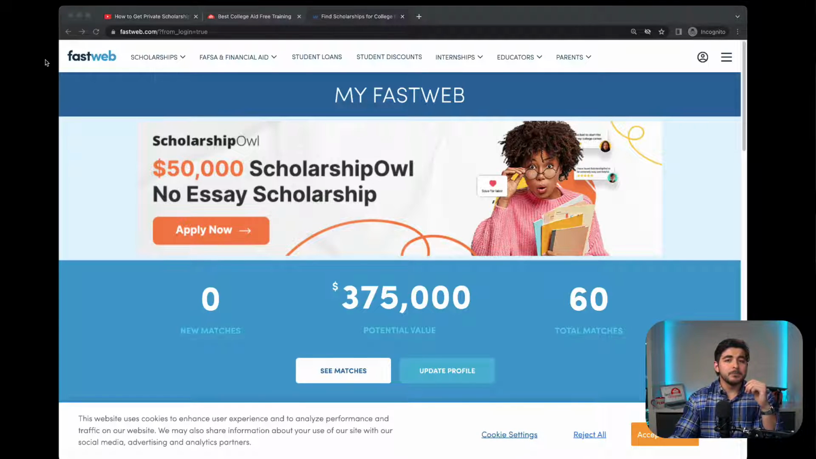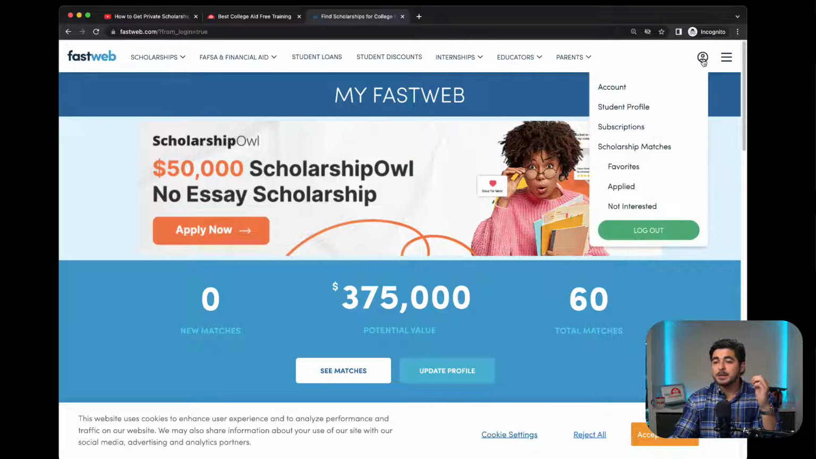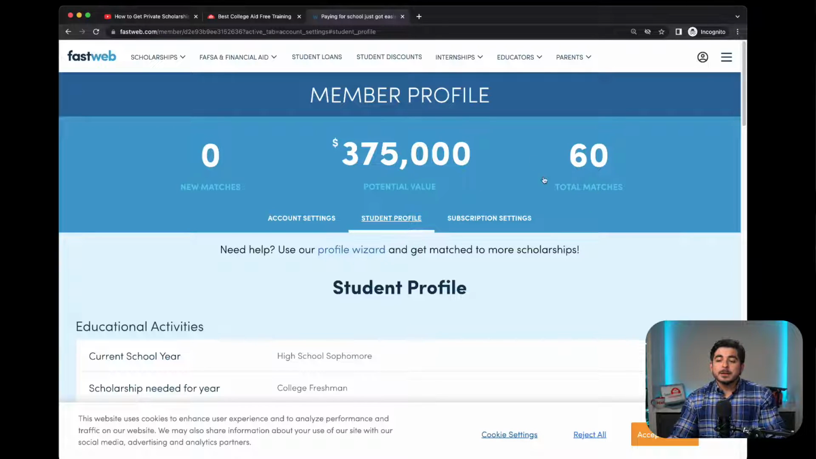All right. But as of right now, I'm simply going to log in to Fastweb. I already made an account. Actually, I already logged in. If you have not already done so, you can just go to fastweb.com and quickly register. And here's what we're going to start with. We're going to go straight to our account.